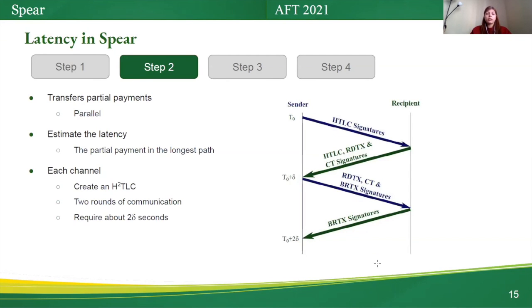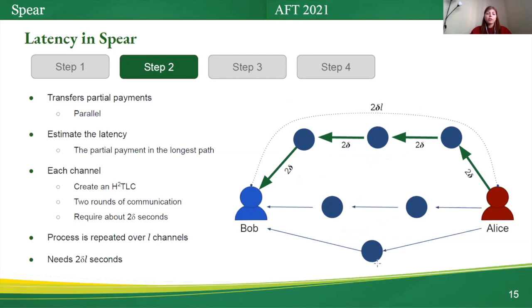For each channel, the channel holders have to create an HTLC, which needs 2 rounds of communication. So this process requires about 2 delta seconds. This process is repeated over L channels for the longest path. So the second step of Sphere needs 2 delta L seconds.